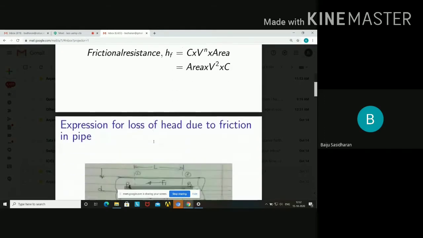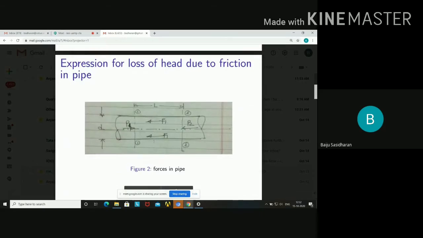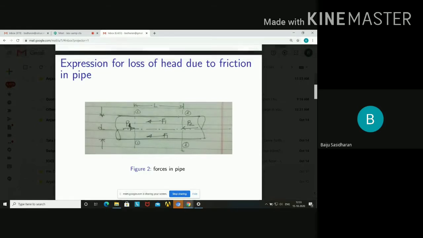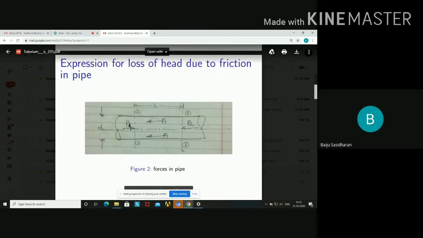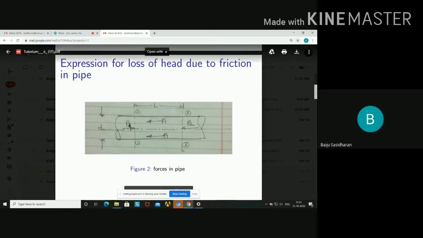Now we have to find the expression for loss of head due to friction in a pipe. The figure shows a pipe, and we are considering a length between two sections, section 1 and section 2.